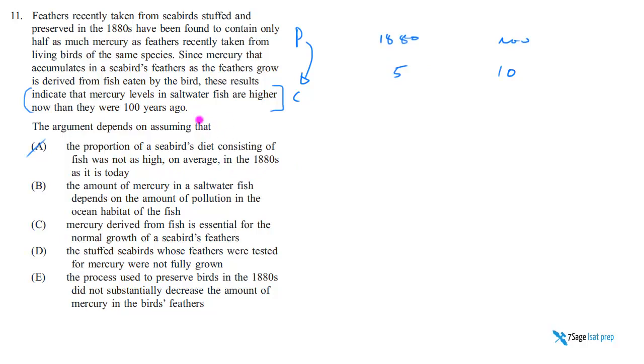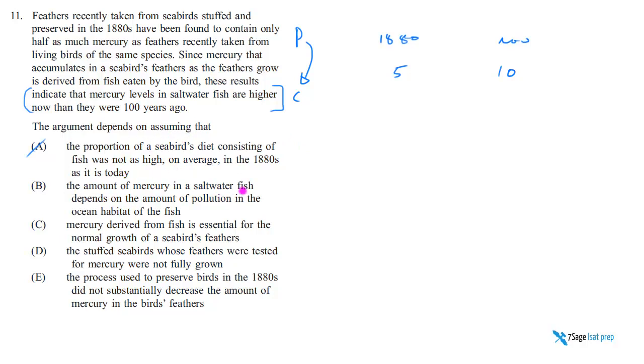We're not weakening. See, if this were a weakening question, the argument is vulnerable or which one of the following, if true, most weakens the argument, then this will actually be right. I'm pretty sure it will be right. We won't ever know because it wasn't a weakening question. You see, it certainly is not necessary. We don't want to assume this. We want to assume the opposite of this. That's totally not what we're being asked to do.